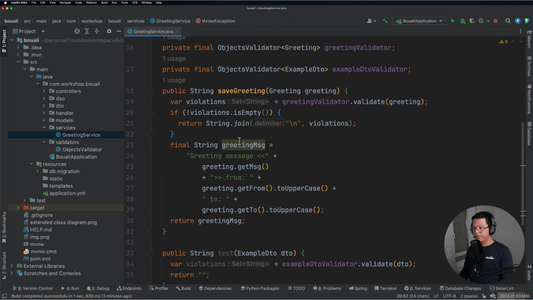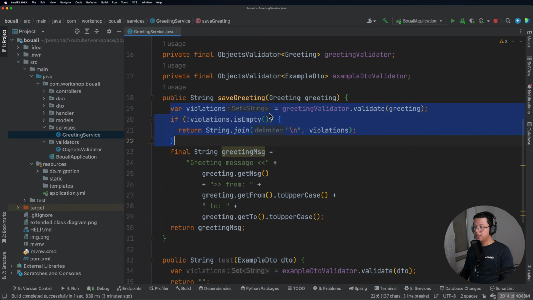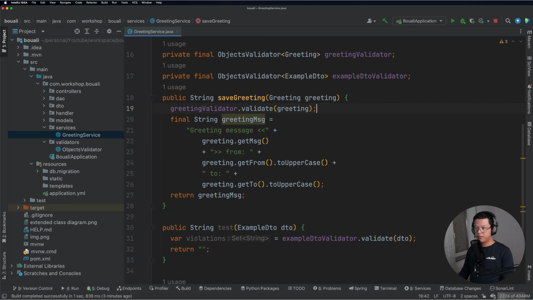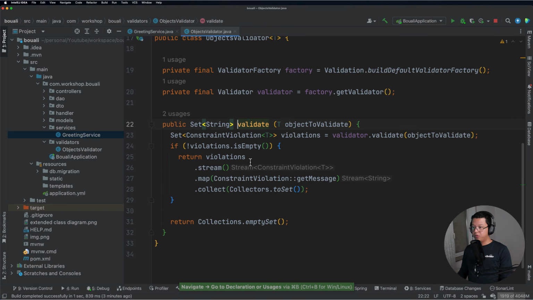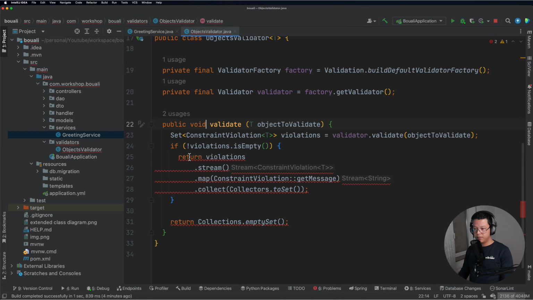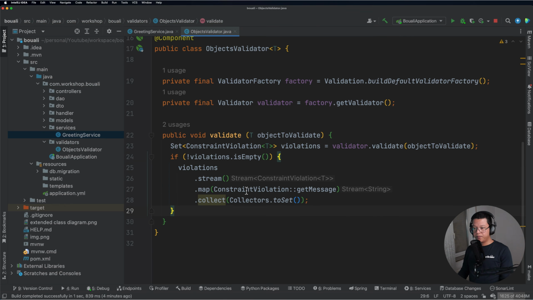So just follow me. Here, what I want to do is call this greeting validator dot validate, and that's it. I want to validate my object, and then I want to do something. But the question is, if my object is not valid, I need to inform the client. I need to inform my customer about this. So I will go here, and instead of a set of string, I will transform this one to a void. And in here, I would remove this return.